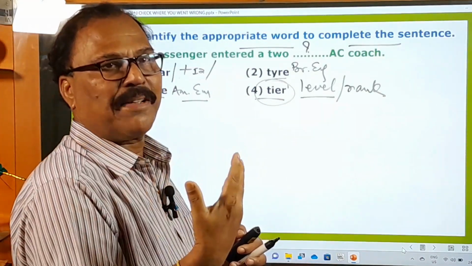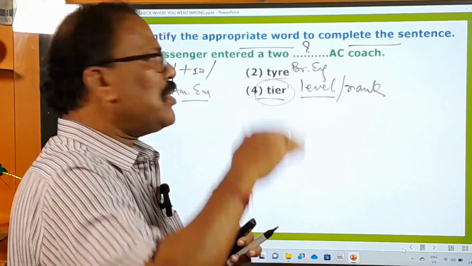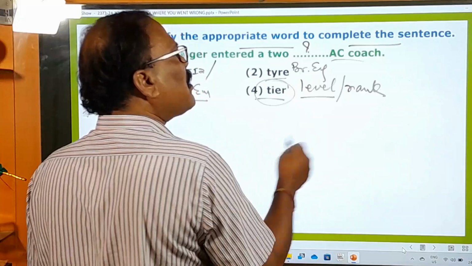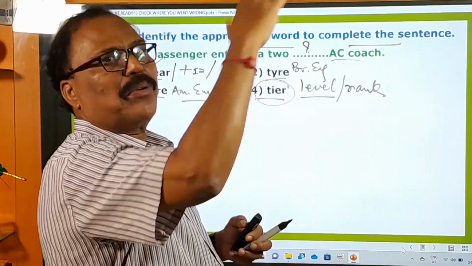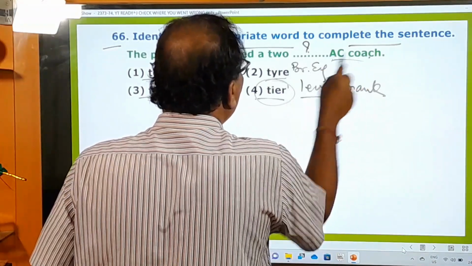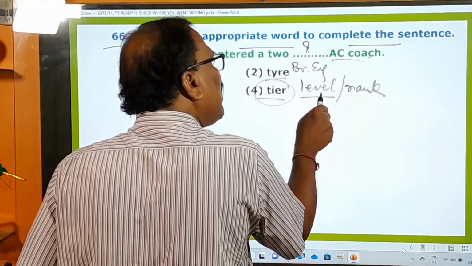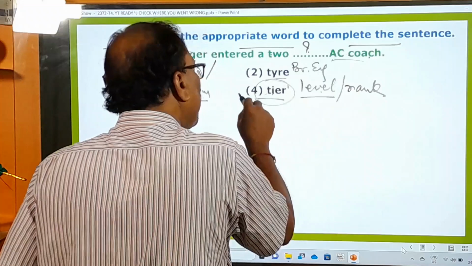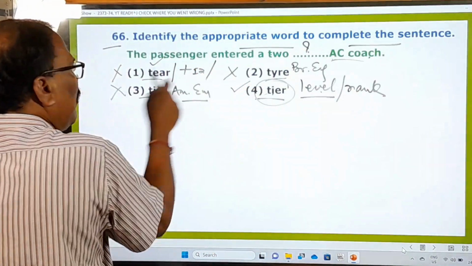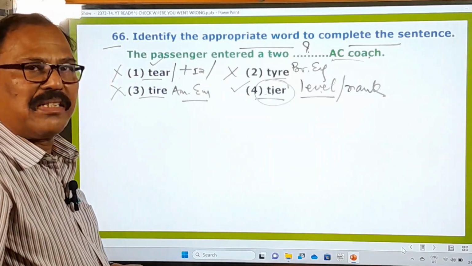So that's why they call it a 3-tier AC coach. 2-tier means only lower berth and upper berth. So in a 2-tier AC coach we have to say tier, which means level. That's why this 4th one is the right one, not the first, second or third. Only the 4th one is right.